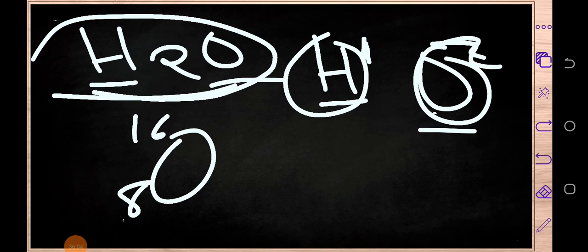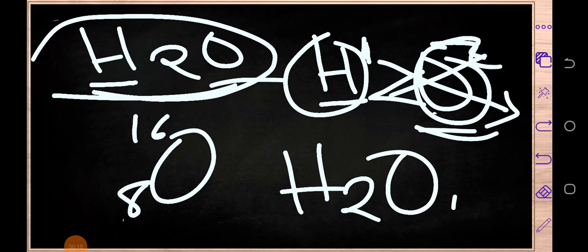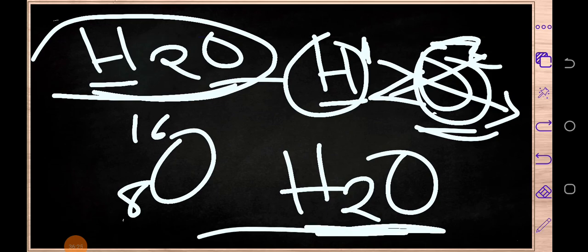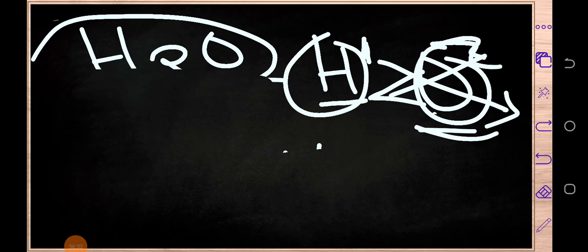After writing that, you now need to swap them. So here we've got hydrogen, and this 2 which has come here. Then we've got oxygen, which is right over here, and this one. And in mathematics we do not write 1. So this is how we normally write the chemical formula for water. Let me give you another example so that you may understand fully.